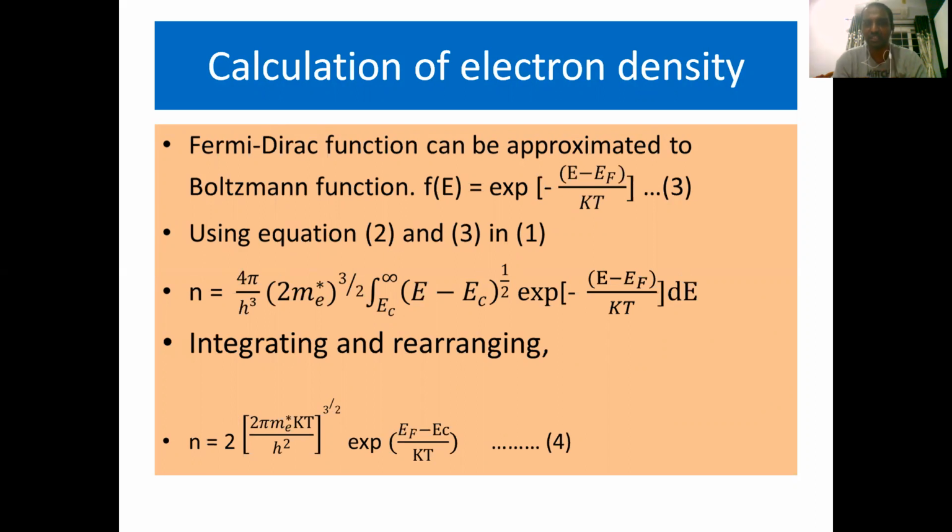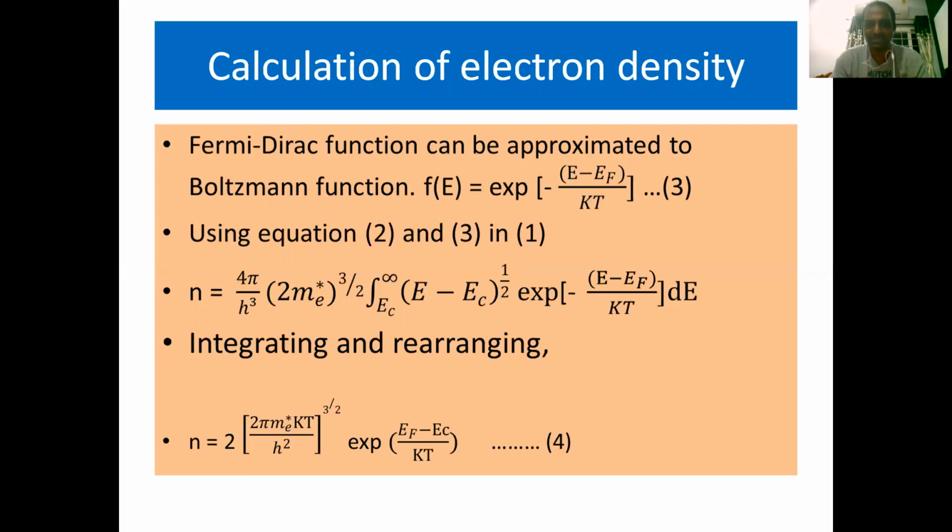So using equations 2 and 3, and substituting those in equation 1, we get the number of electrons in the conduction band, n, equal to 4 pi by h cube into (2 me star) whole power 3 by 2, integral EC to infinity of (E minus EC) whole power half, exponential of minus of E minus EF by KT, into dE. Integrating and rearranging, we get the number of electrons present in the conduction band as n equals 2 into (2 pi me star KT by h square) whole power 3 by 2 exponential of EF minus EC by KT.